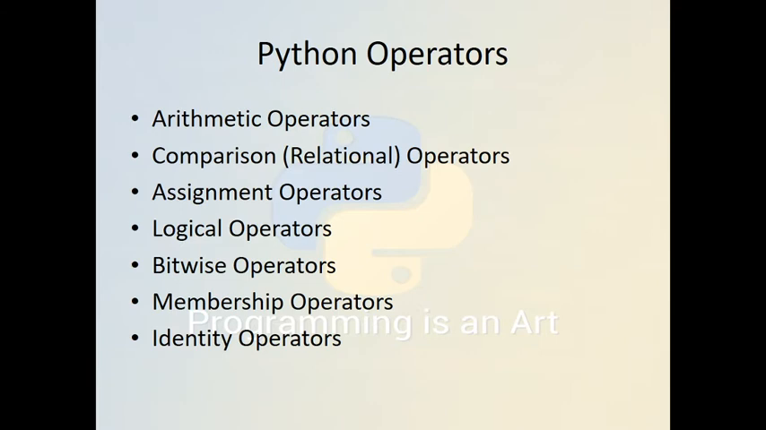Now we will move forward to Python operators. There are various types of Python operators: the arithmetic operators, comparison and relational operators, assignment and compound assignment operators, logical operators, bitwise operators, membership operators, and identity operators. Operators are symbols that give a particular direction to the compiler about what type of operation needs to be carried out on some variables.